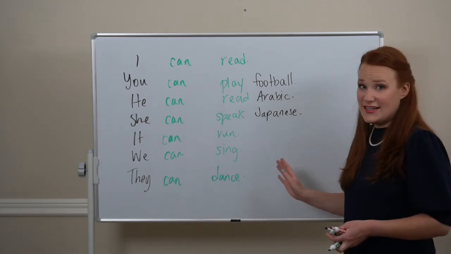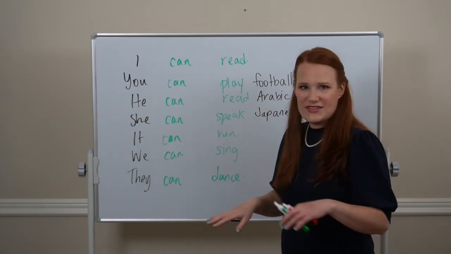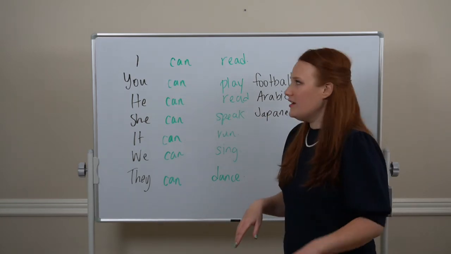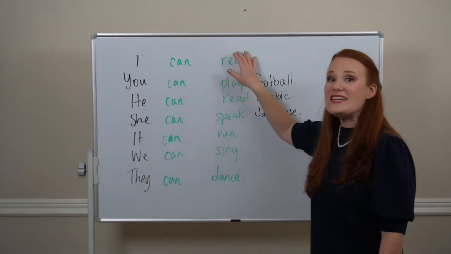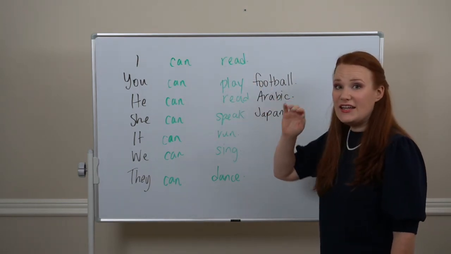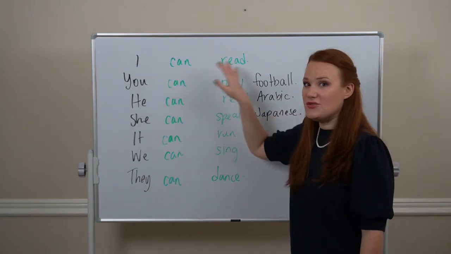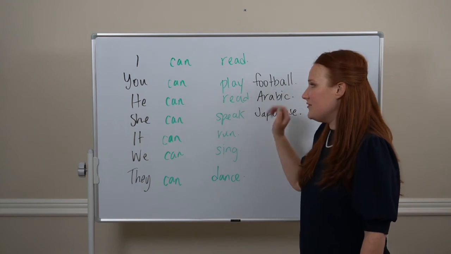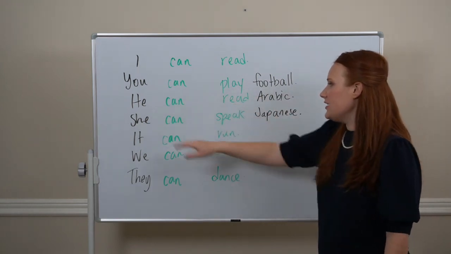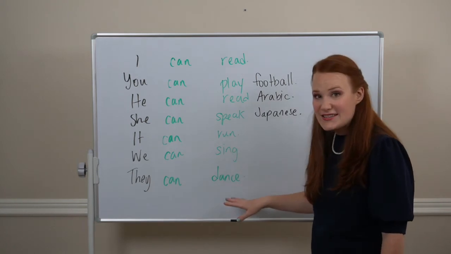So, one thing I want to note here is the pronunciation of can. So, in a sentence with the word can, we don't emphasize can. I would say, I can read. In our main verb, it's a little higher, it's a little louder. I can read. You can play football. He can read Arabic. She can speak Japanese. It can run. We can sing. They can dance.